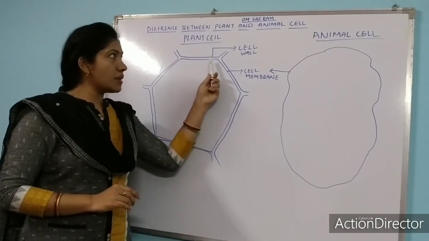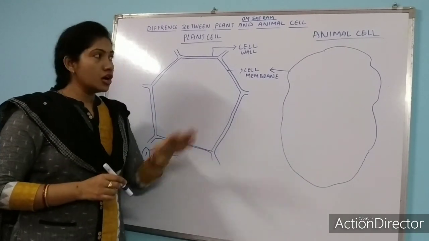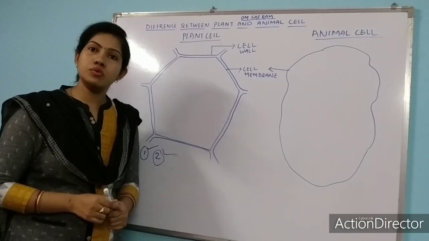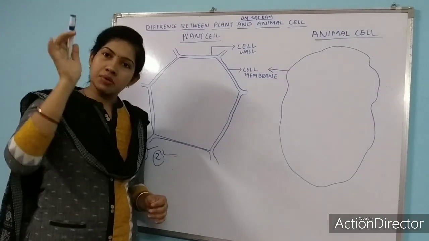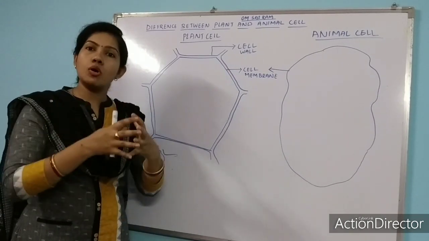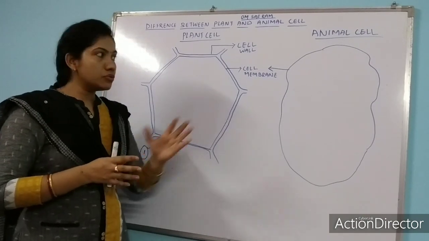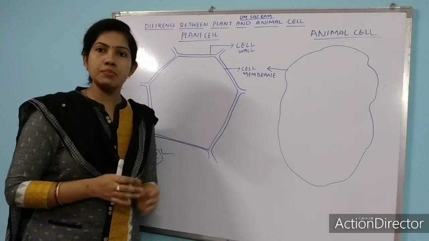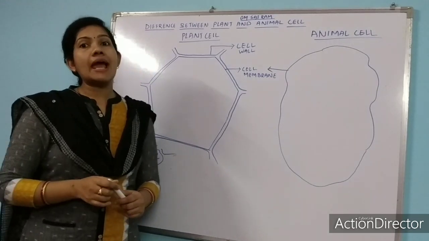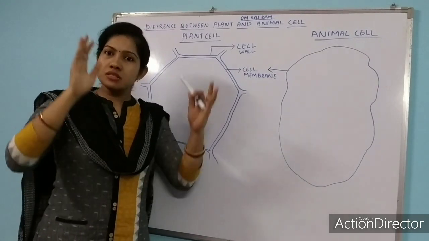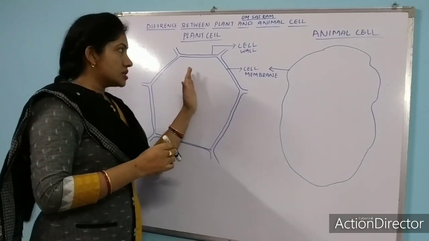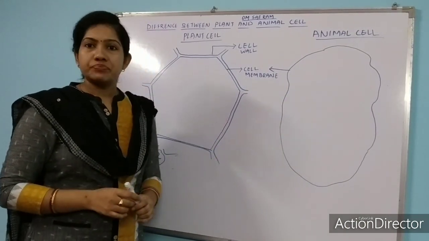If we talk about the constituent of cell wall, what is the cell wall made up of? Do you know? Cell wall is made up of cellulose. Remember, this is not in your book, but for your knowledge I am telling. And do you know what is the constituent of cell membrane? Cell membrane consists of lipids and proteins. This is for your additional knowledge only. So this is all about cell membrane and cell wall.